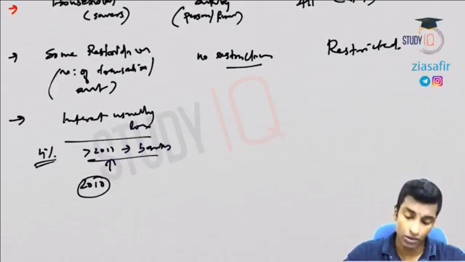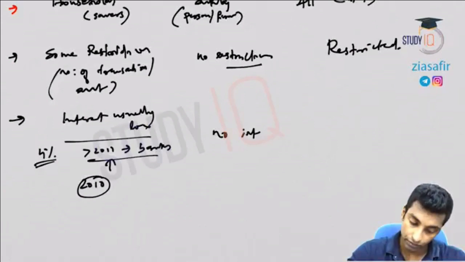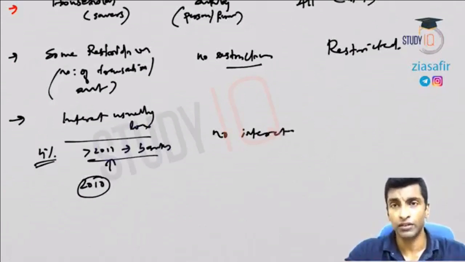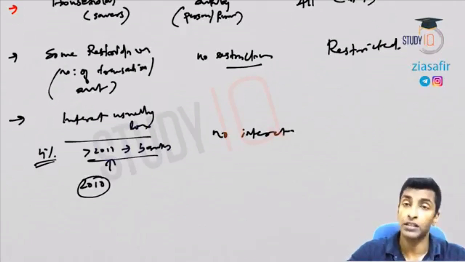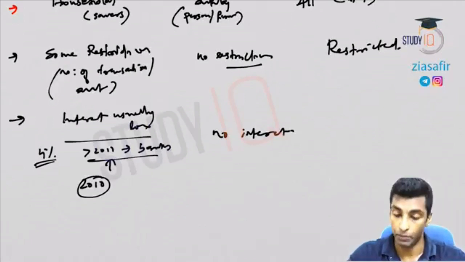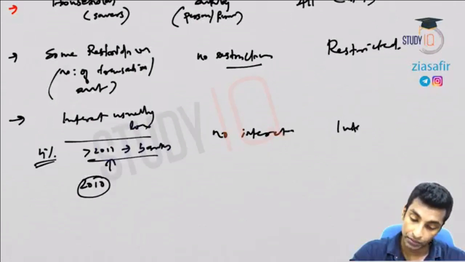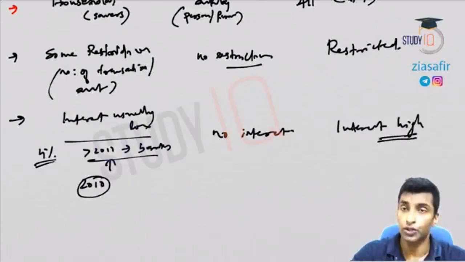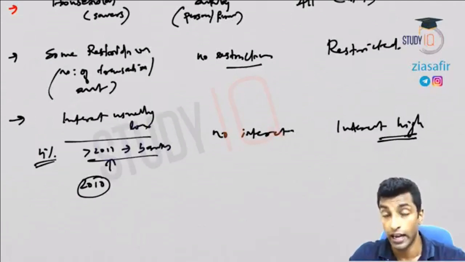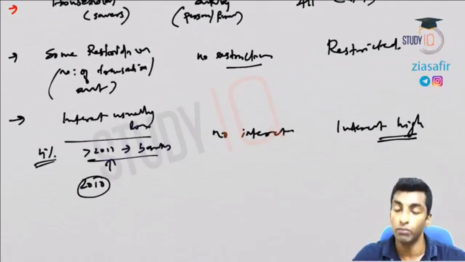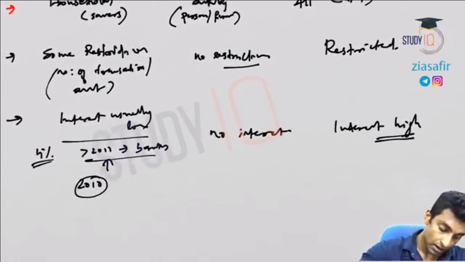So what about current account? There is no interest. No interest. There will be some service charges obviously for this. And interest will be relatively high in case of fixed deposits. So it is a tenor premium. The more the tenure, the more years you are investing, the more time you are depositing, the more interest you will get.